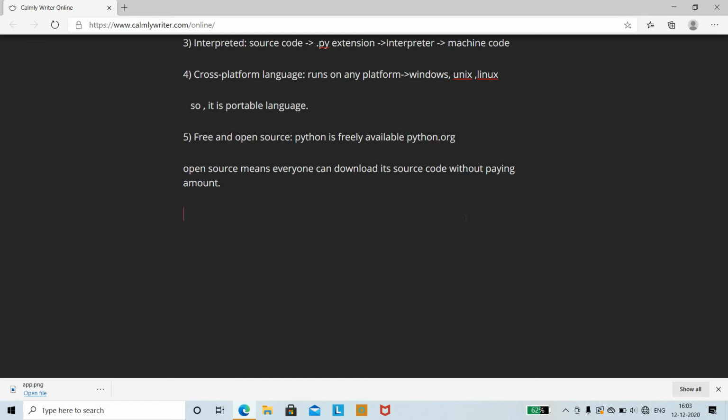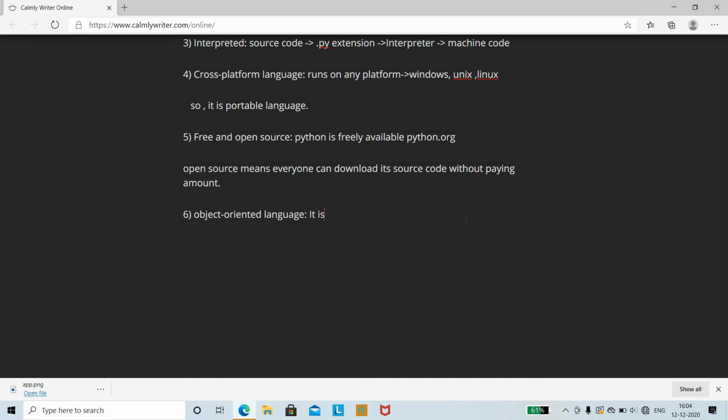The next feature of the Python programming language is that it's object-oriented programming. As you know, in Python everything is considered to be an object. So Python is an object-oriented programming language. If it is object-oriented, then it should support features like inheritance, encapsulation, and polymorphism. These are the main concepts in object-oriented languages.